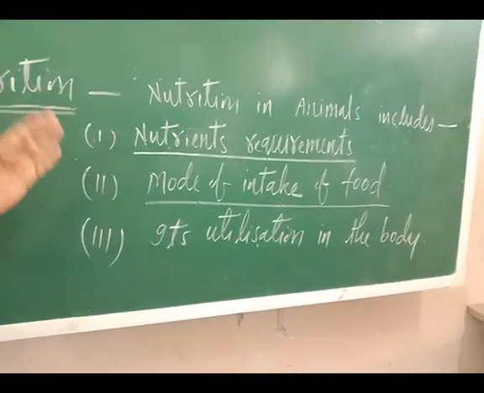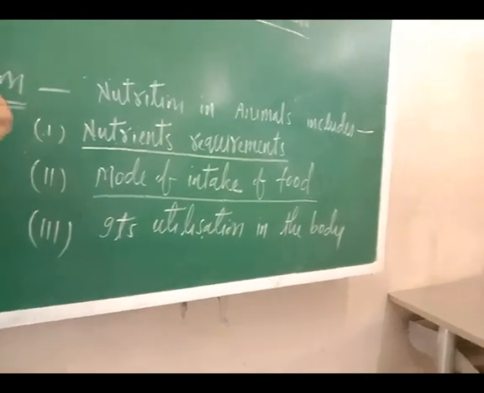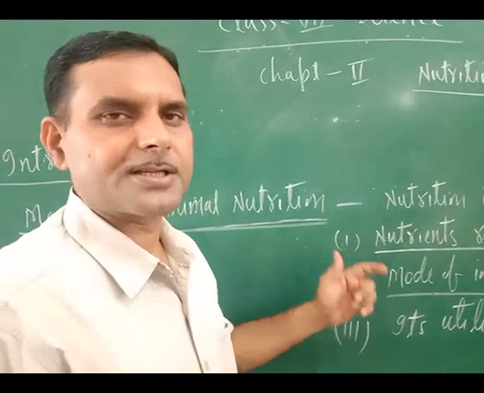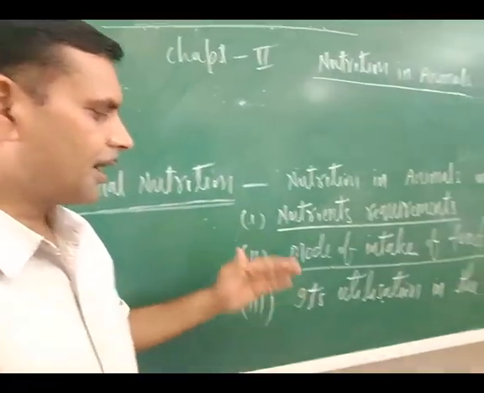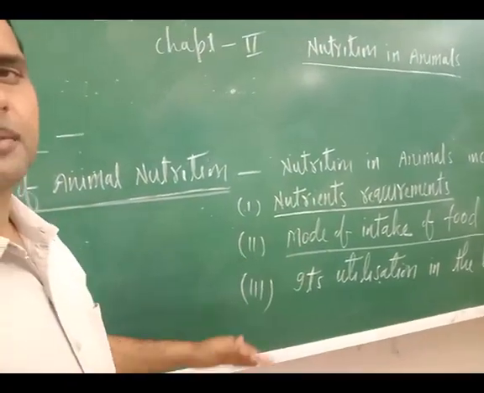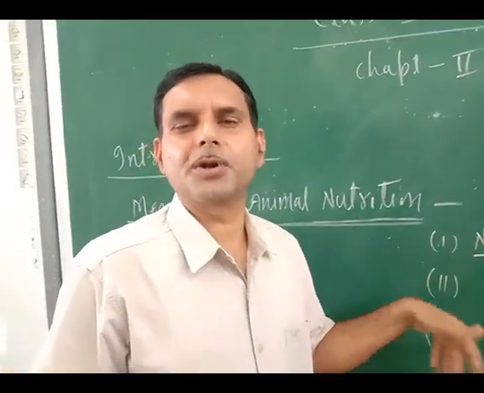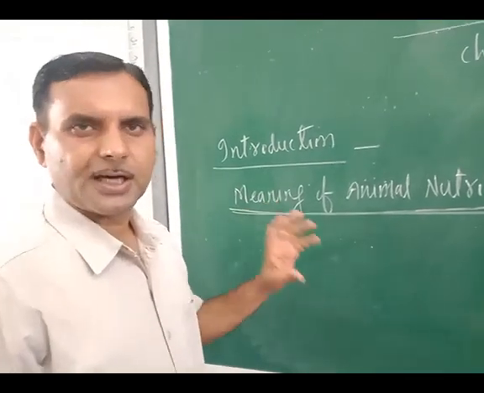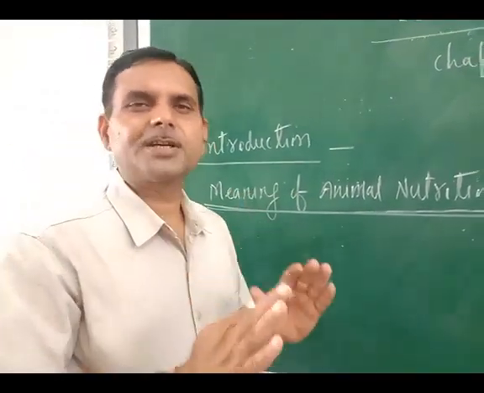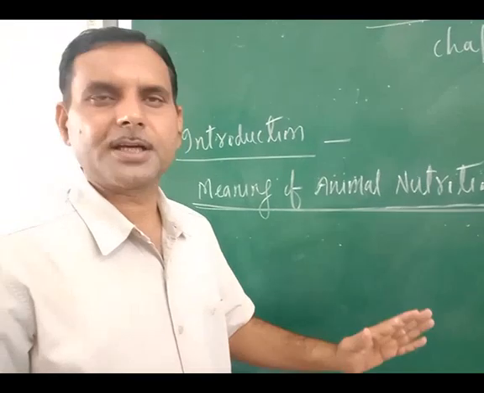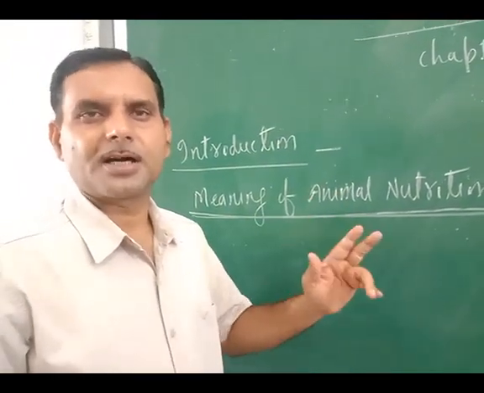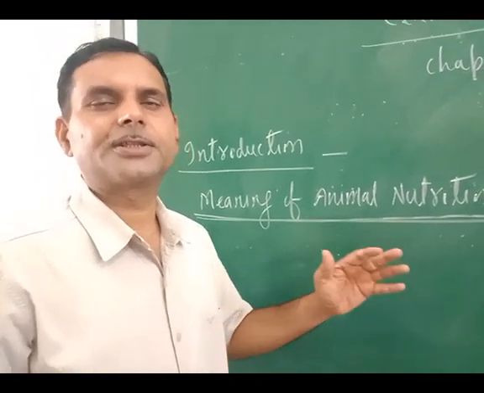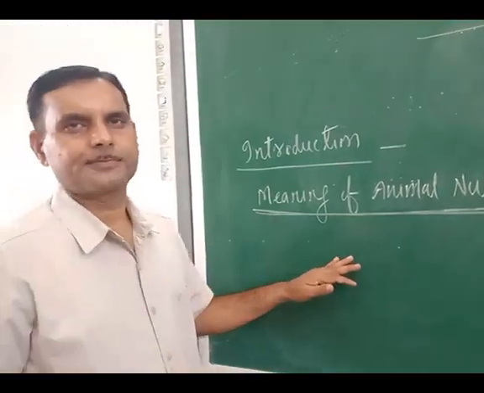So basically, animal nutrition includes three things. Number one is the calculation of requirements of nutrients. Second is the mode of intake of food. And third is its utilization in the body, meaning the utilization of nutrients in the body. So animal nutrition is a comprehensive term which includes the nutrient requirements, the mode of taking food, and its utilization in the body.